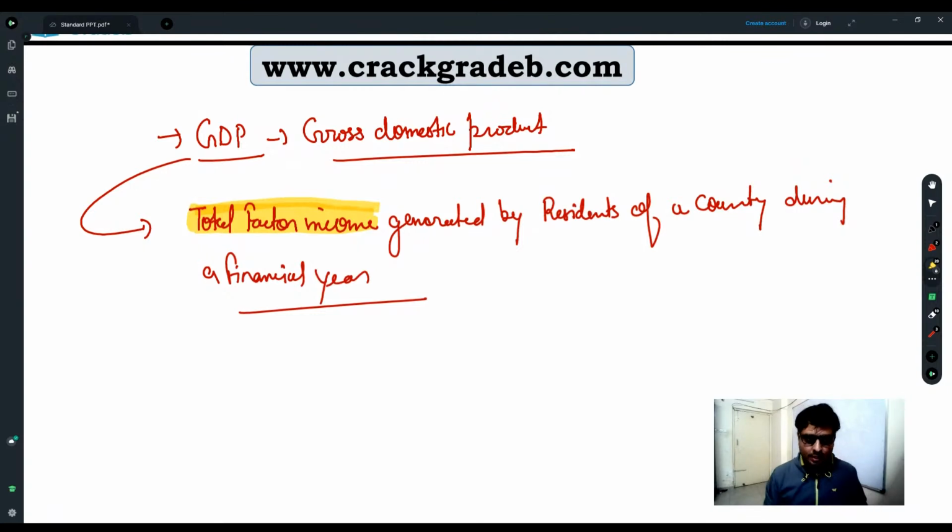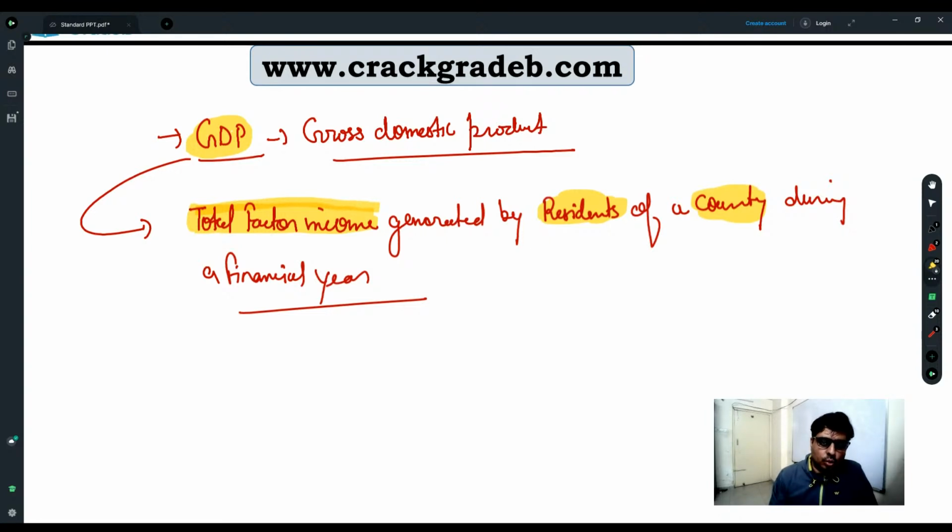The same approach here. When he was asked what is GDP, he defined GDP as the total factor income generated by residents of a country during a financial year, right? So to understand GDP, the first and important thing, we must know the residents, the country, and what is factor income.